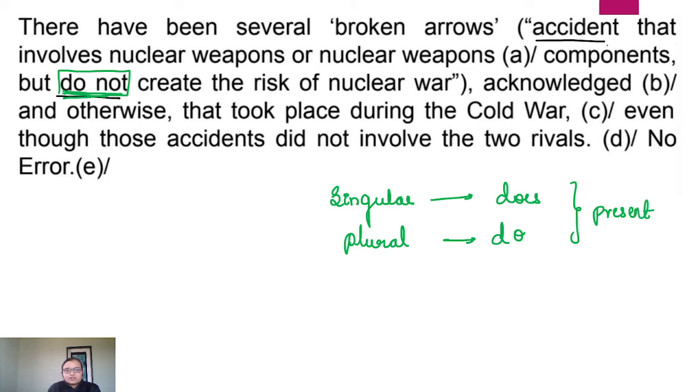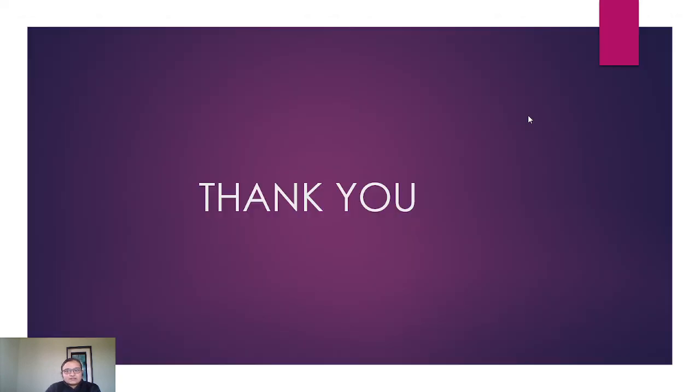You can see do not is used for accident. Now accident is singular, so what you should use is does not. Does not should be used here. So error is in the part B of the sentence.